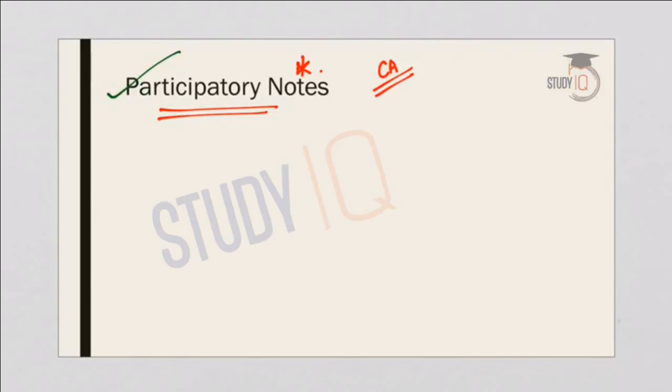So we'll see what participatory notes are. They are also called P notes. Now these participatory notes are used by overseas market participants as an investment route. So if an overseas market participant is not willing to register themselves as a foreign institutional investor, or an FII, participatory notes are used in order to make investments in the country.